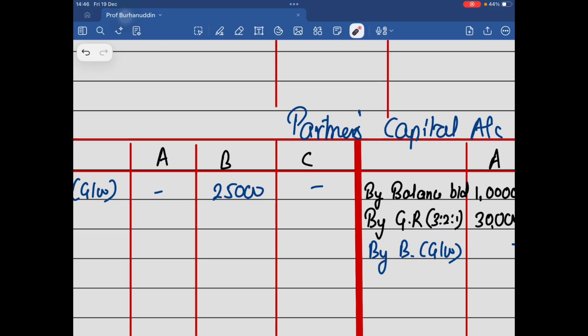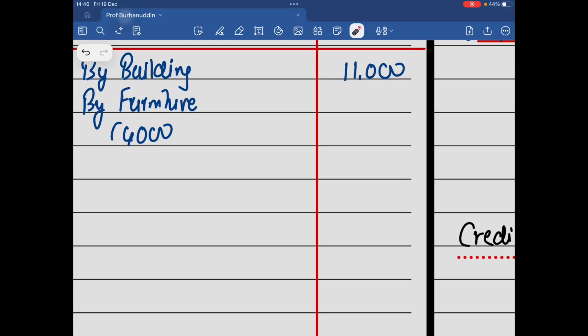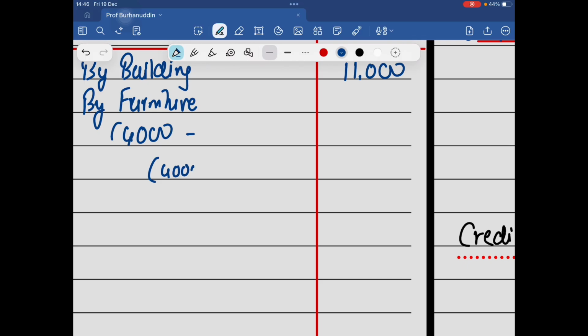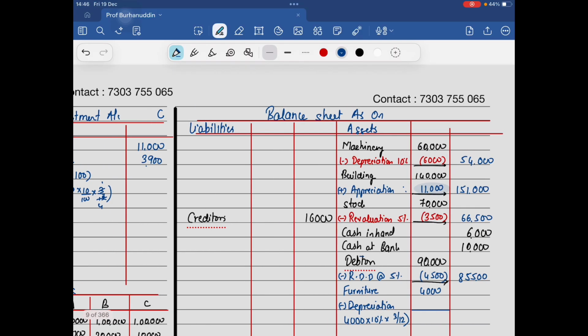Okay. So here the depreciation would be, just for us to understand, I'll write the calculation. 40,000 into 10% into 3 by 12. 3 fours are 12, so it is going to be 100 rupees. So ultimately, I won't be recording 4,000. I would be recording today 3,900 because the value of asset today is 3,900.